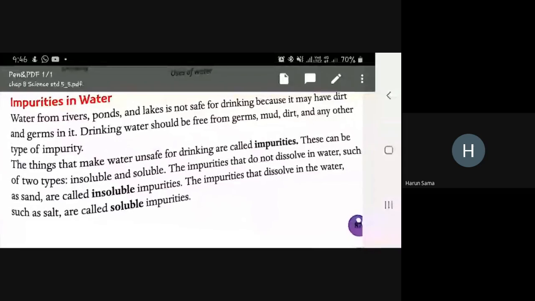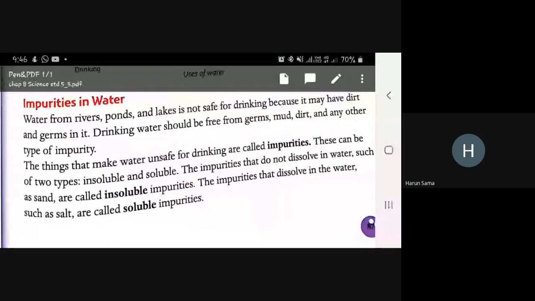Impurities in water. Water from rivers, ponds, and lakes is not safe for drinking because it may have dirt and germs in it.